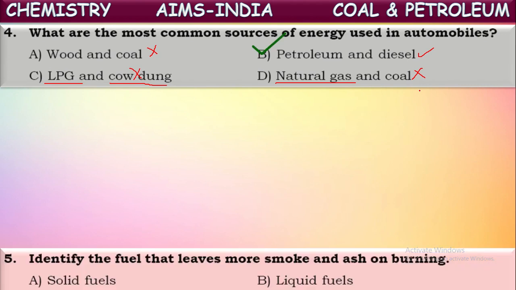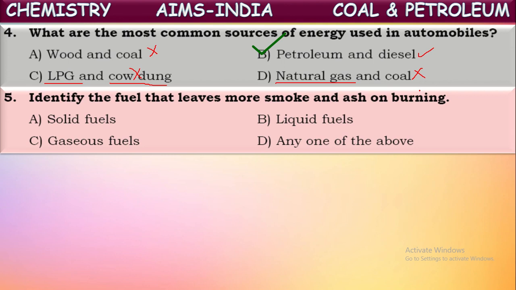Okay. Next one. Identify the fuel that leaves more smoke and ash on burning. See, some fuels they have mentioned in the options here. Identify the fuel which produces more smoke and ash on burning. See, gaseous fuels, liquid fuels, and solid fuels are mentioned here. Which fuels will leave ash on burning? Only solid fuels. Of course, on burning, gaseous, liquid and solid fuels may produce some smoke.